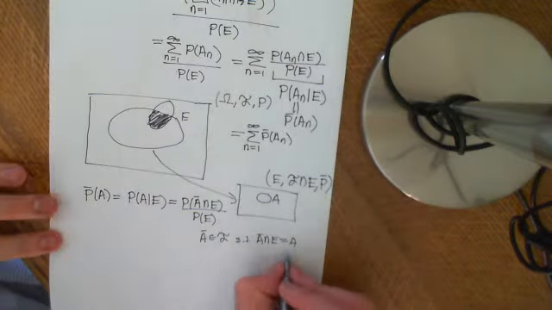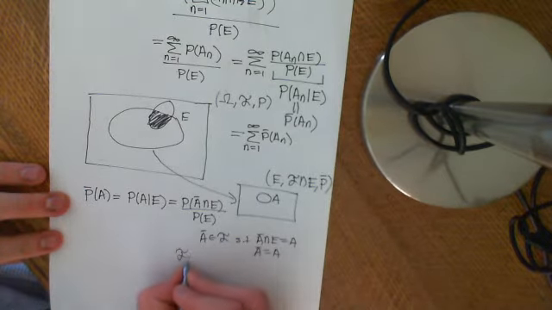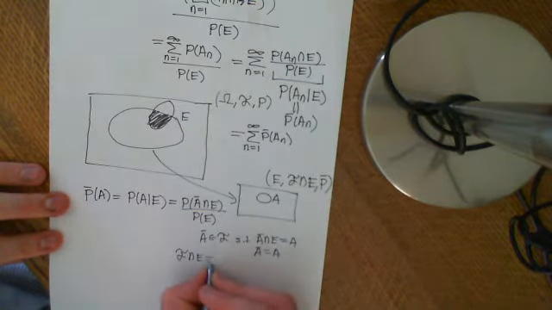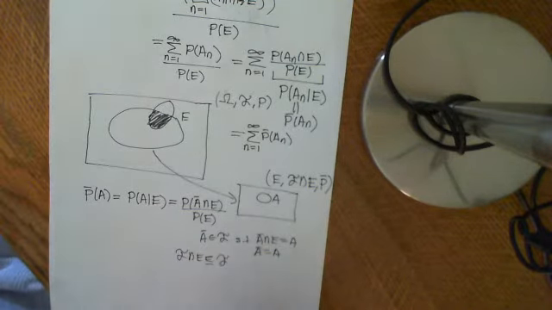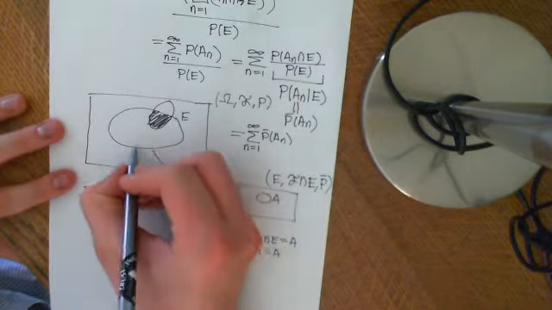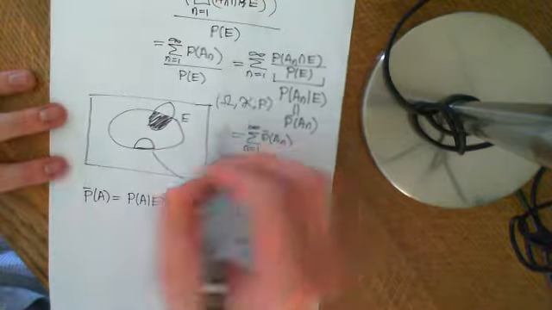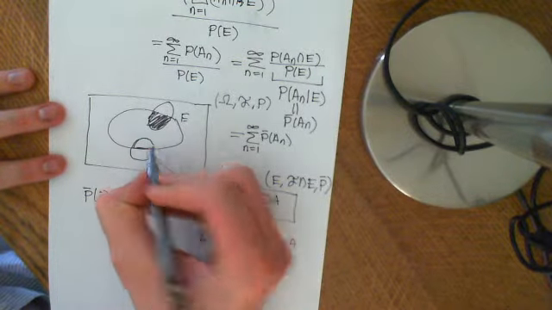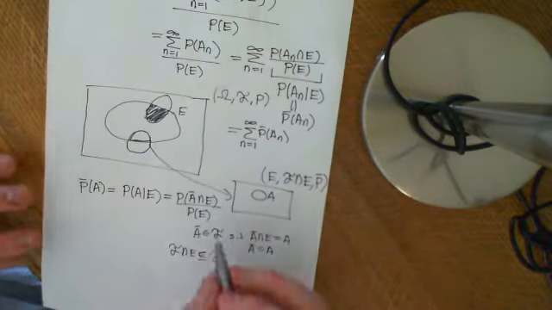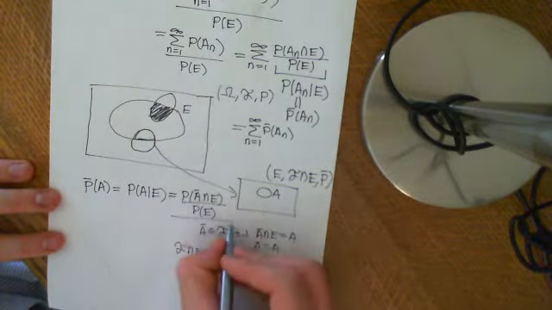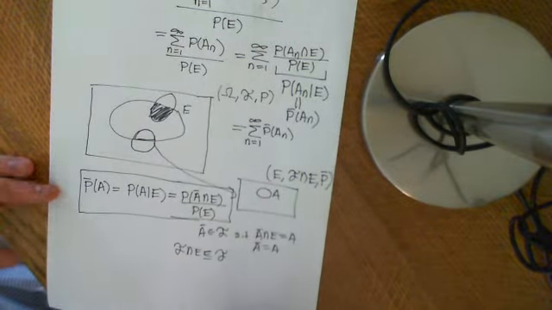Now, of course, as I've shown you, you could just let A bar equal A, because I've shown you that F intersection E, F restricted to E, is a subset of F. So you could just put A in there. The only difference is that one is a subset, not an element in the events, but you could take a bigger one there and find something like that, but it doesn't affect the answer. And all I was doing in that final bit was showing that if you define that to be your probability measure, it does obey the axioms of being a probability measure.